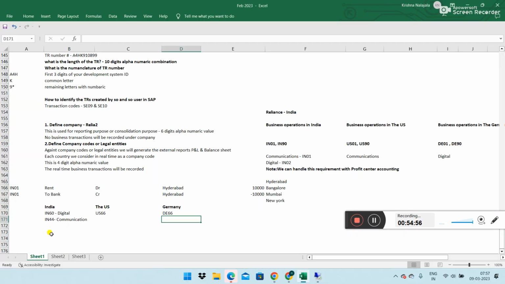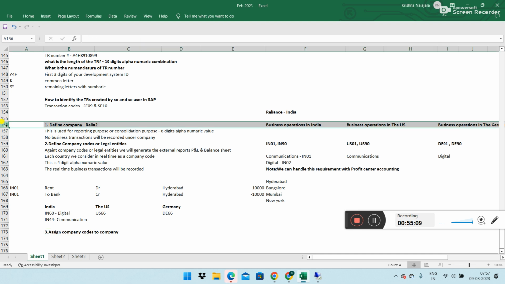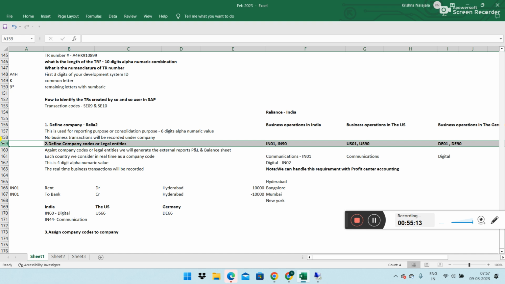Next, third organization structure is assign company codes to company. Company we created as an individual object. Company codes we have created as individual objects.